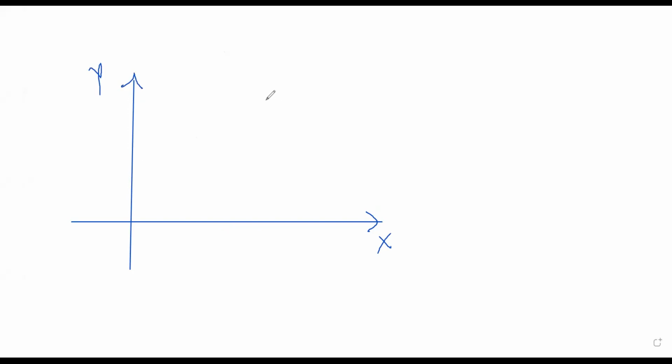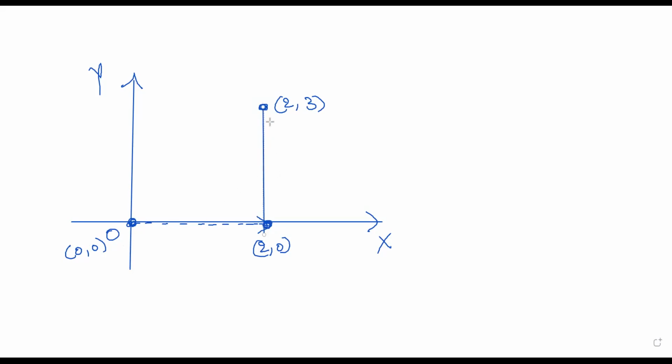Suppose I mark a point, for example, 2, 3. How do I mark the point? Let us say this is the origin, 0, 0. I mark the point 2, 3 like this. I have to move first in the x direction about 2 units, and I reach the point 2, 0. After that, I need to move in the y direction 3 units. So here I'll draw like this.